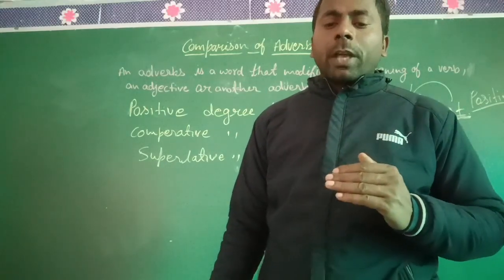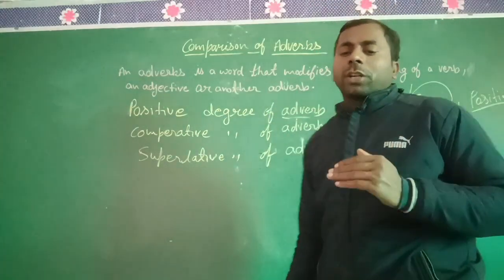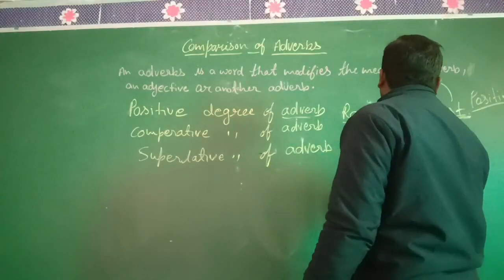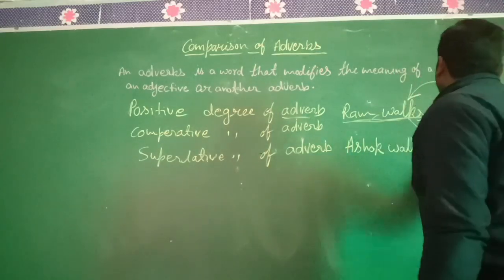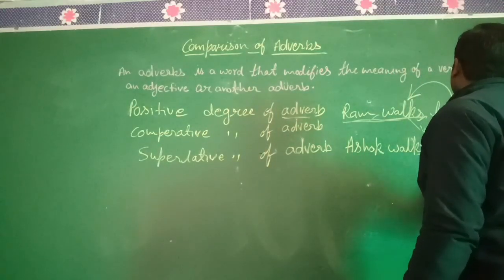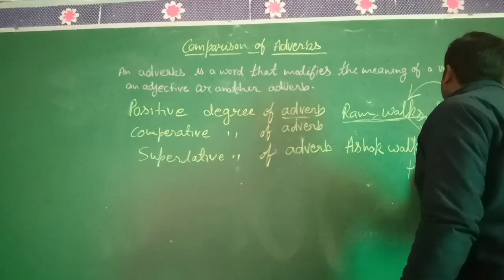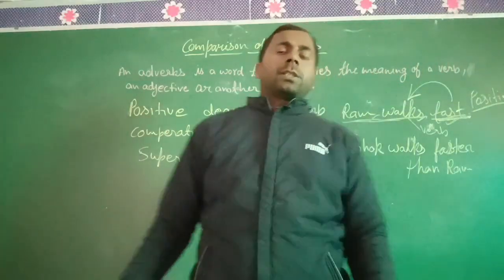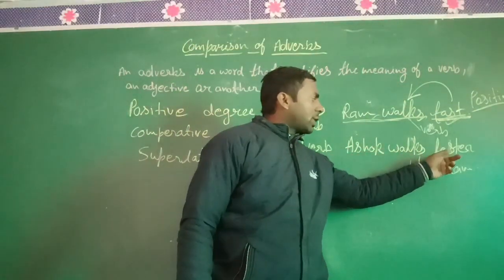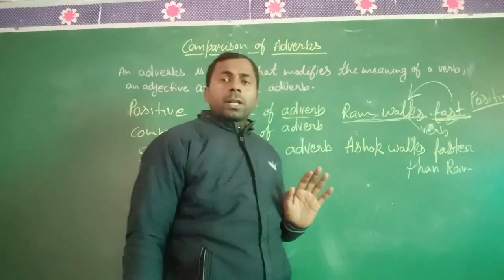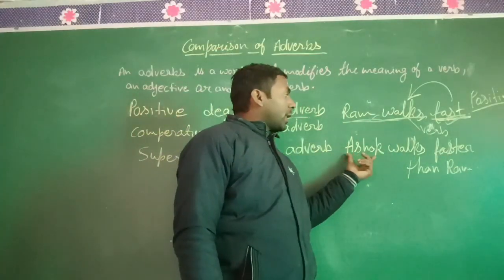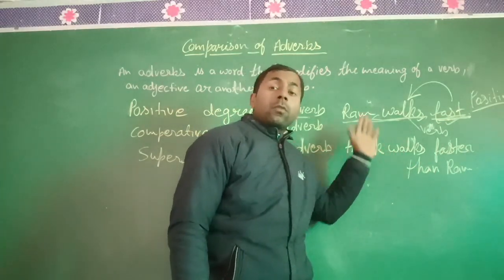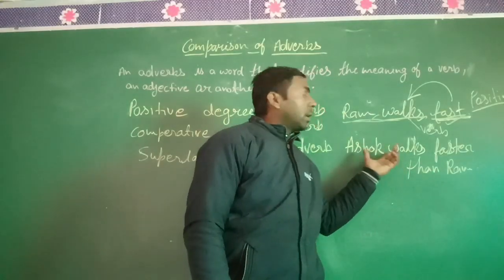Next we talk about this sentence: Ashok walks faster than Ram. Here Ashok walks like Ram, but Ashok is faster than Ram.